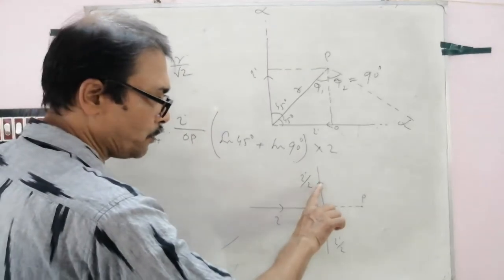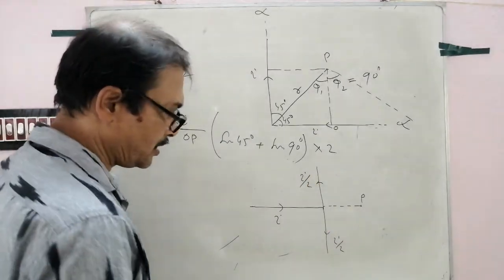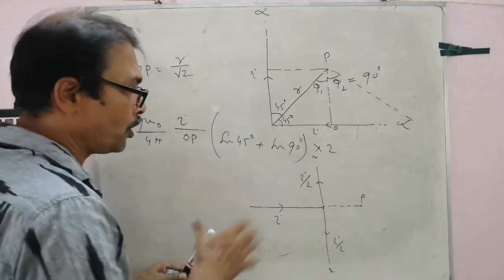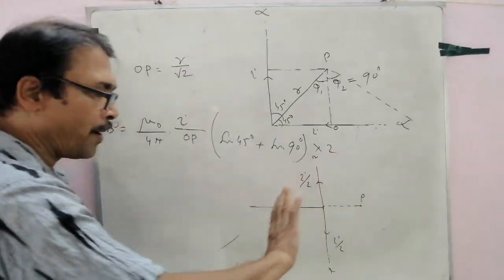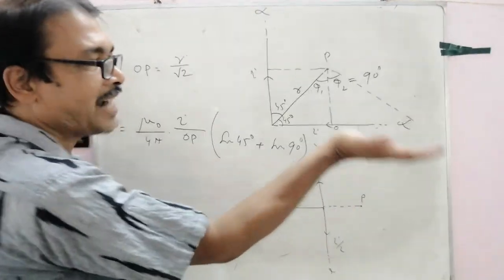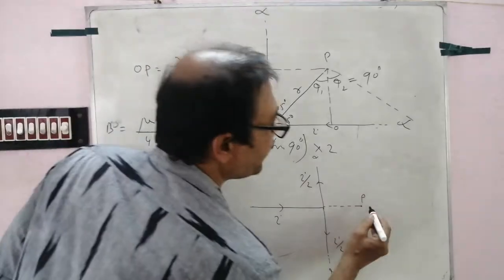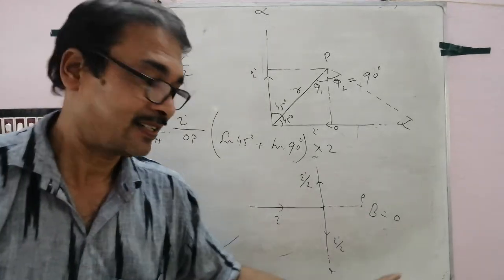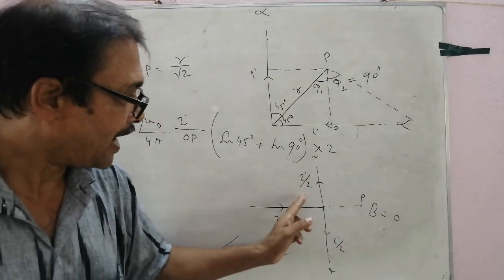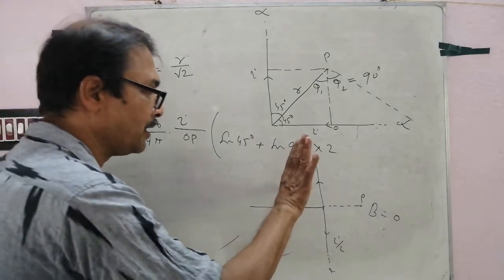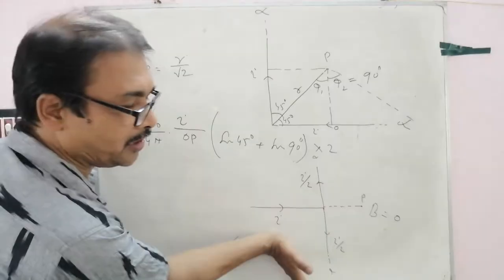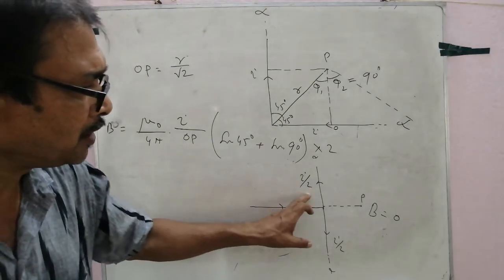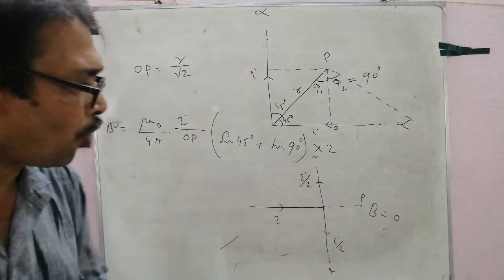For this wire, suppose infinite, maybe infinite or not. For this wire the field here is downward, but for this wire the field is upward, so total field at P, B equal to 0. No need of calculation here. এই পোরশনের জন্য ফিল্ডের ডিরেকশন কোন দিকে? ডাউনওয়ার্ড। এই পোরশনের জন্য ফিল্ডের ডিরেকশন কোন দিকে? আপওয়ার্ড। টোটাল ফিল্ড 0। If you have to find out the field for only one portion,